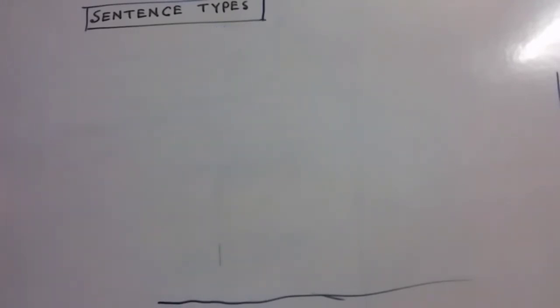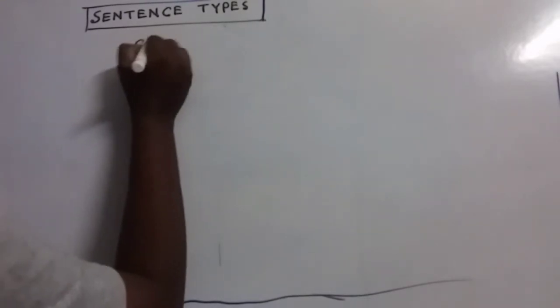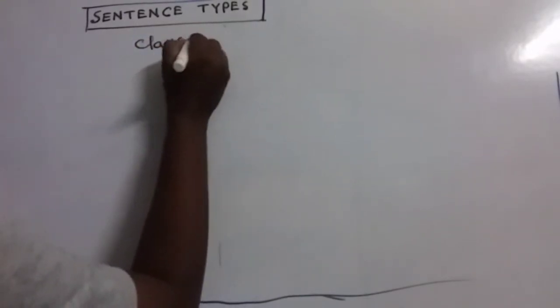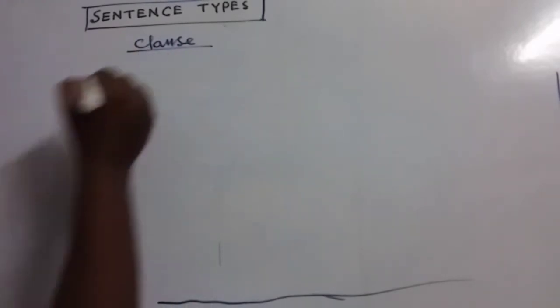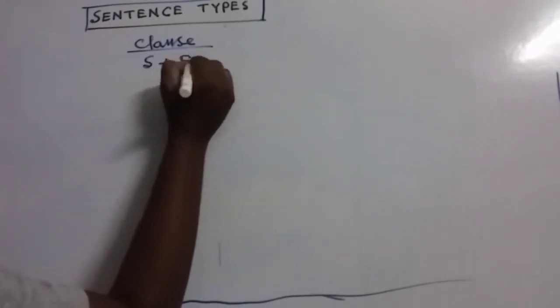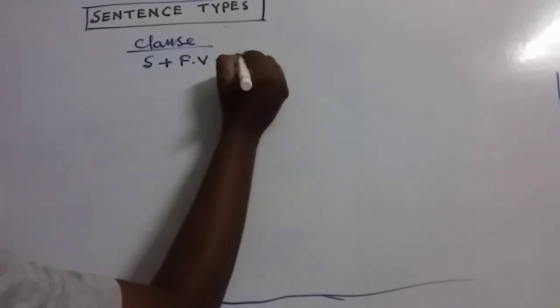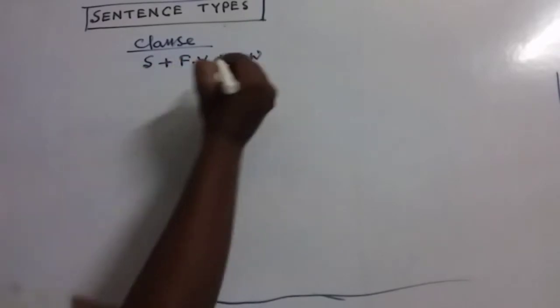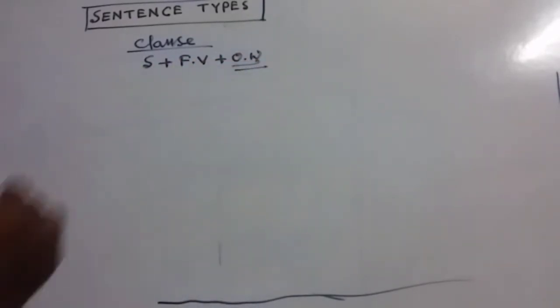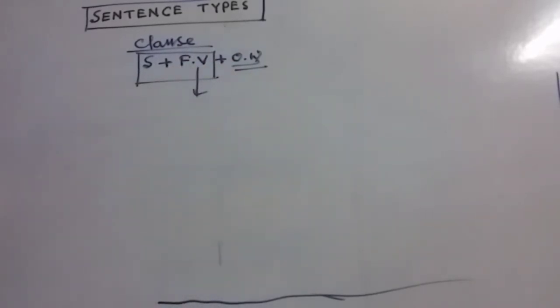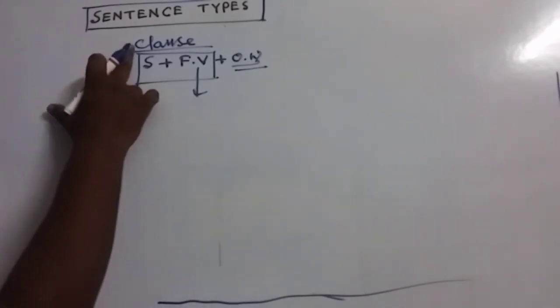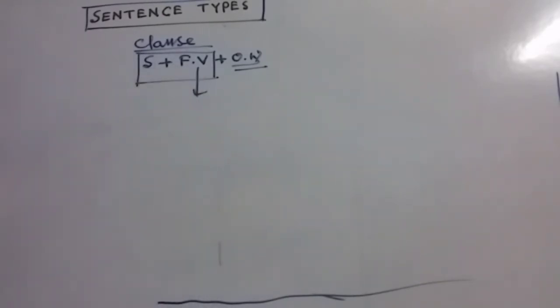My dear friends, first of all, I would like to say something about the clause, because this part is very important here. Clause means a part of a sentence which contains a subject and a finite verb. There may be an object or other words, but these are not so important. The important thing is that there must be a subject and a finite verb. Finite verb means tense verb.